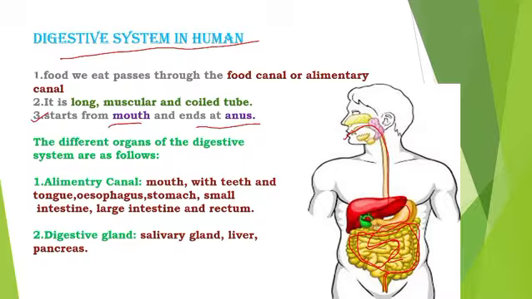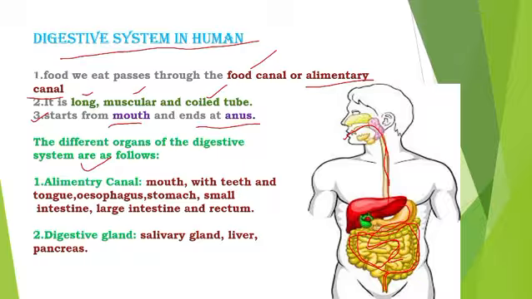Understand? The long, muscular, coiled, tube-like structure is called the alimentary canal, alimentary tract, food canal, or digestive tract. This digestive system consists of the alimentary canal and digestive glands.